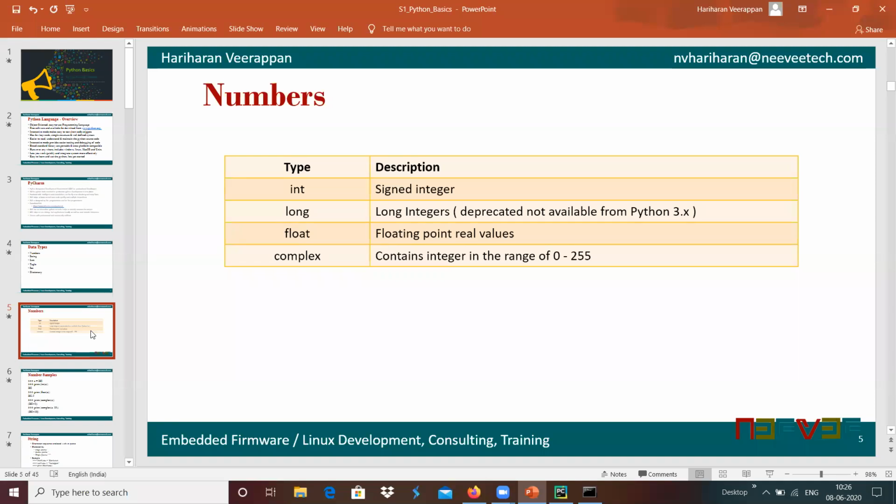And we have the option for storing the floating point variable. We have the float. Python supports float variables, and since Python is used in different scientific and mathematical applications, it has been added with a variable data type called complex. Complex is a number which contains real and imaginary part. And we can do that over here.